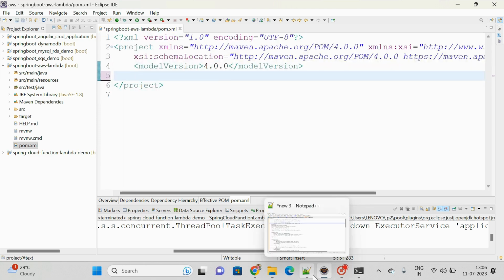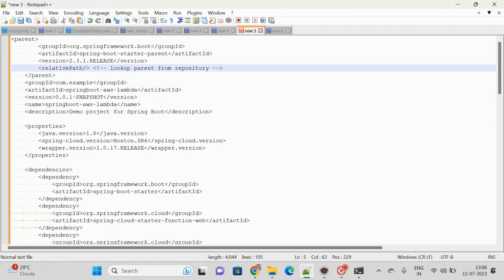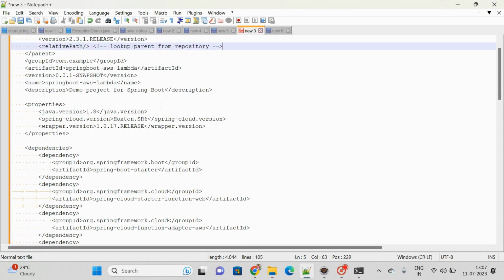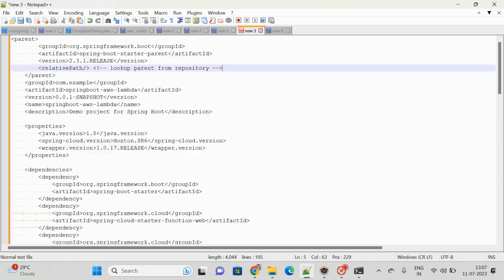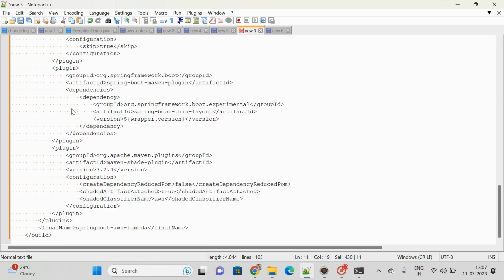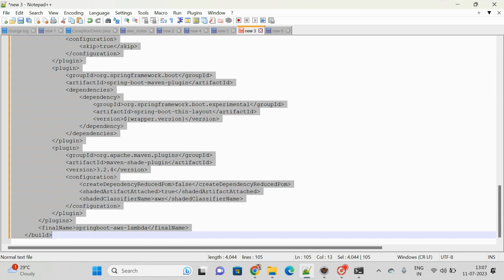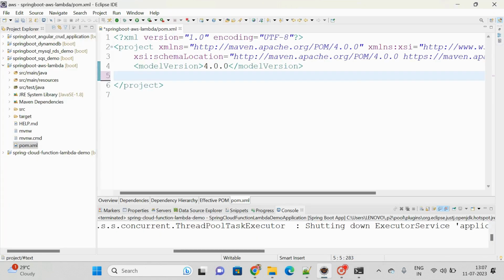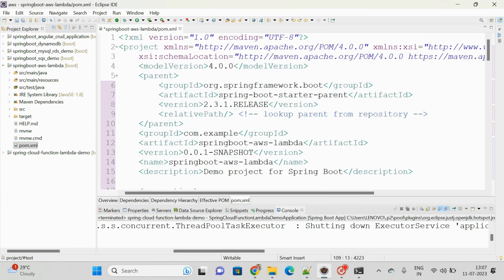I have already prepared the content, so I am just copying this. All these are the required dependencies and plugins you need to work with AWS Lambda, so I am pasting them here. Let me save this. Once it is ready, I can go ahead with the application design, I mean the implementation part itself.